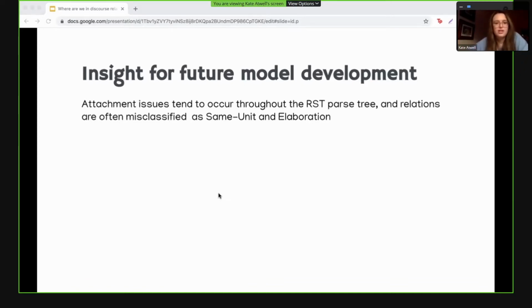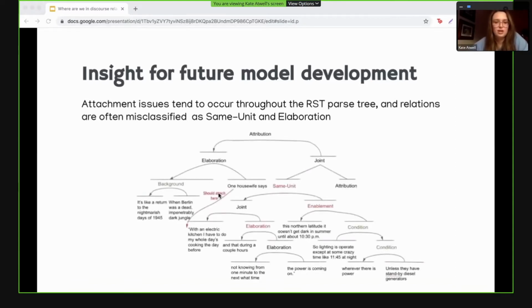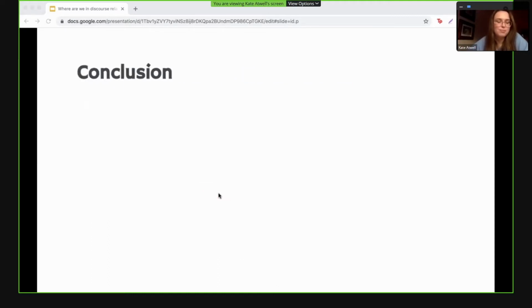We also noticed that there were attachment issues throughout the RST parse tree, and relations were often misclassified as same unit and elaboration. You can see that this is the case in this RST parse tree here. We have already seen in the previous slides that models predict same unit and elaboration relations at very high rates. So this suggests that models may be overconfident in predicting these relations in particular.